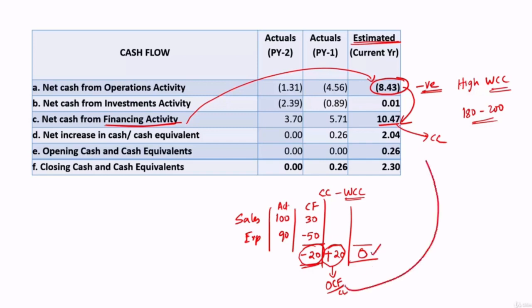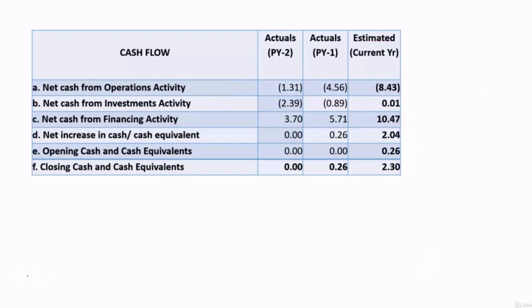Instead, if the 20 is captured under financing activity, because cash credit is a financing activity, then it will show a difference. So in that angle, this negative cash flow can also be tolerated, but this should be the reason, otherwise it cannot be accepted. Let's continue. So here they are estimating this, but it can be accepted only for the discussed reasons, and there is some small estimated investment in investment activity, that is fine.